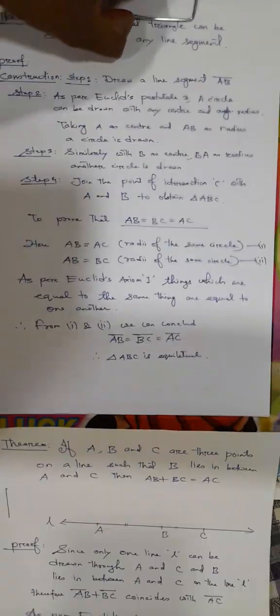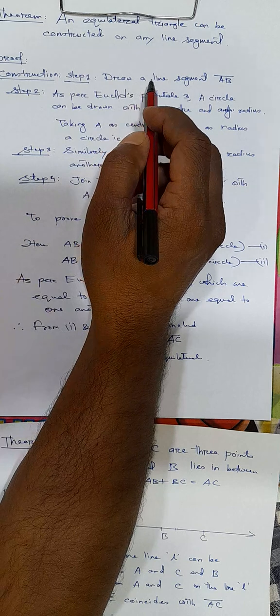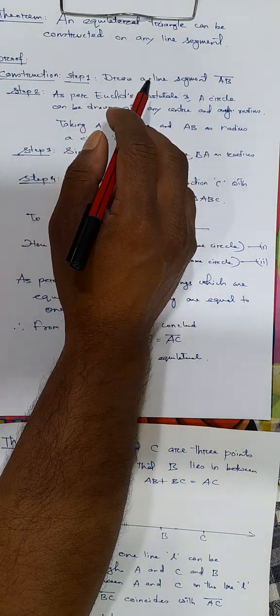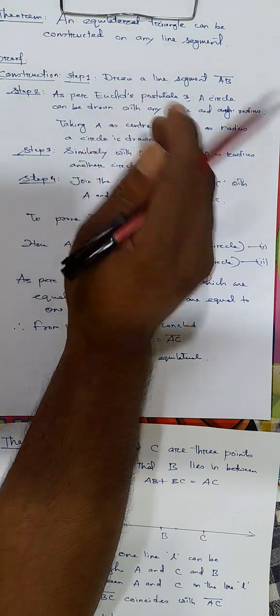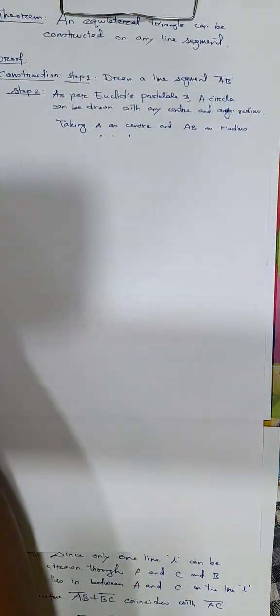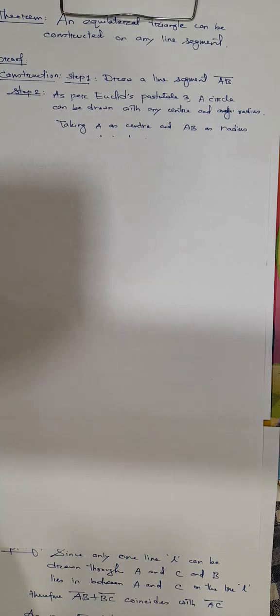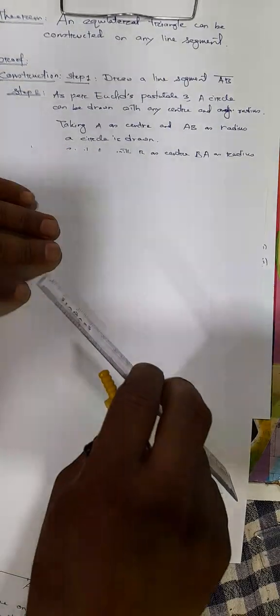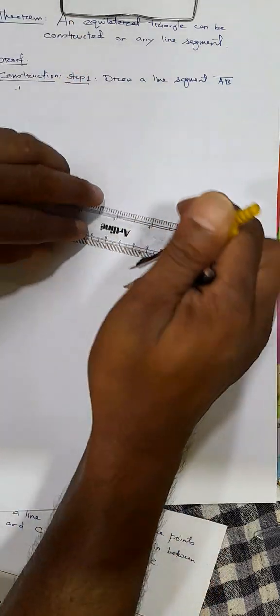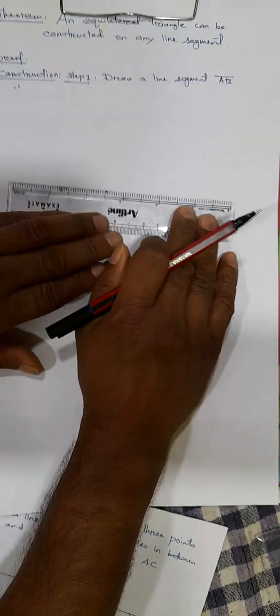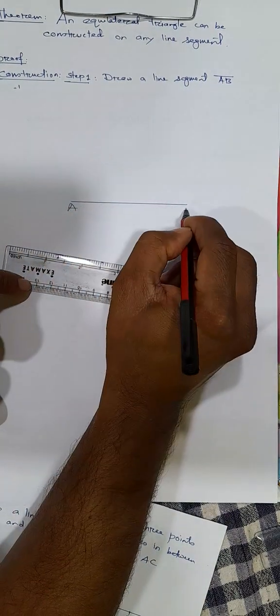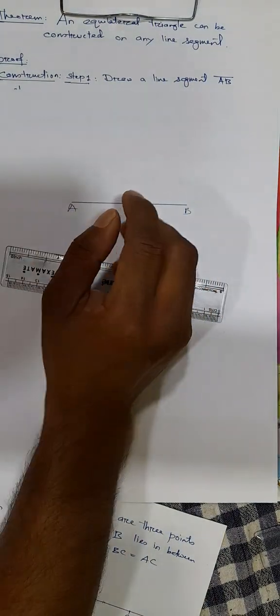Next theorem we will discuss here is that an equilateral triangle can be constructed on any line segment. Any line segment you can draw, an equilateral triangle can be constructed on it. Suppose you are given this line segment. This is AB, suppose. Now you can draw an equilateral triangle on AB.